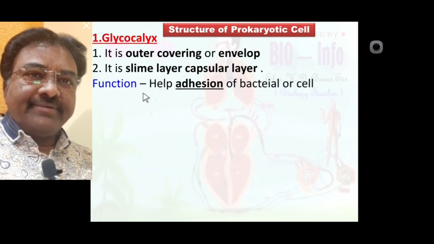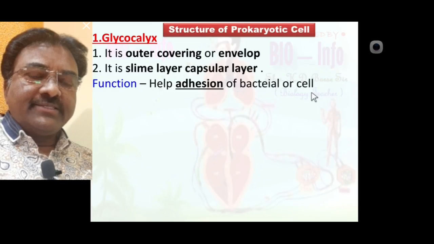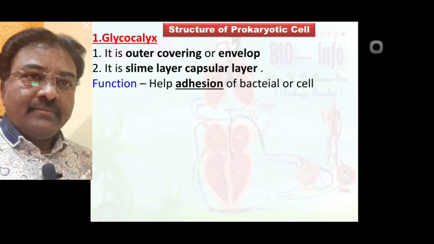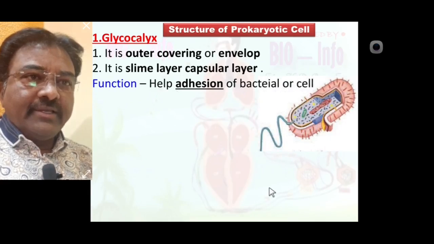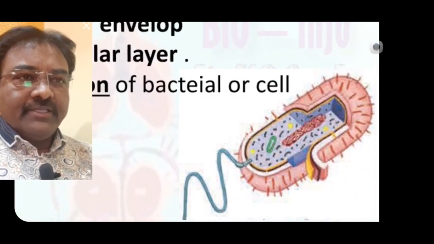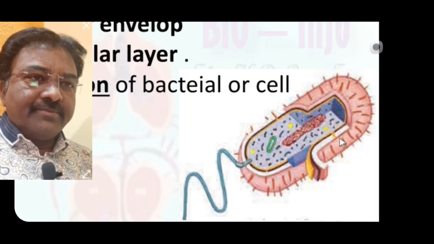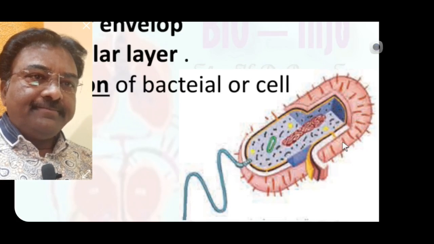The glycocalyx envelope helps adhesion of bacterial cell. Adhesion means fixation nature. Due to adhesion nature or fixation nature, bacteria fix to any substratum. Show me here in the diagram. This is the glycocalyx, the outermost envelope. Due to this adhesion nature the bacterial cell is fixed to the substratum.